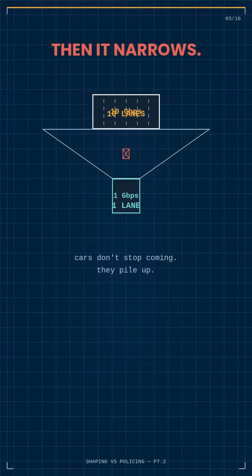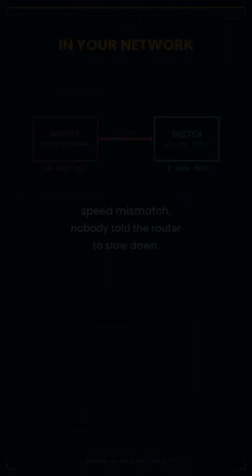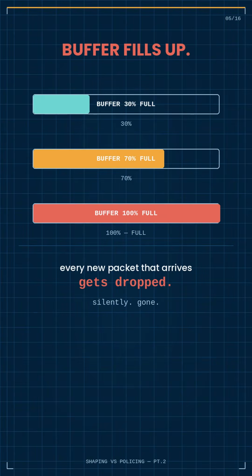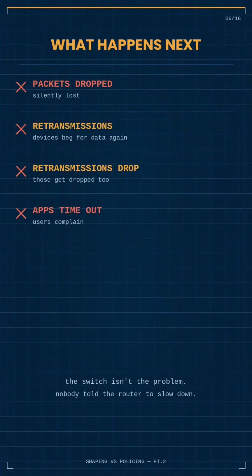That is exactly what happens when a router pushing 10 gigabits per second connects to a switch that can only absorb 1 gigabit per second. The router doesn't know, or doesn't care, that the switch can't keep up. It keeps sending at full speed. The switch tries to buffer what it can, but its buffer fills up almost immediately. And once the buffer is full, every new packet that arrives gets dropped. Silently. Gone. The devices on the receiving end don't get their data.